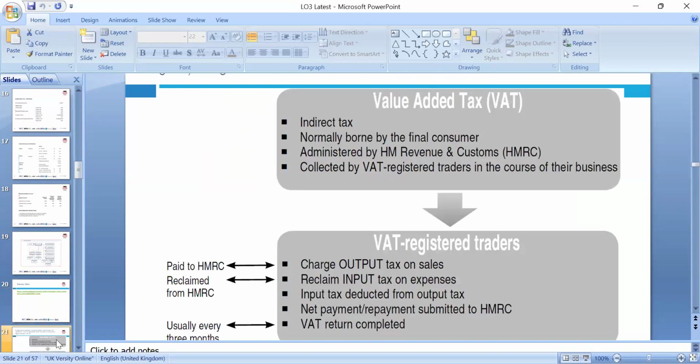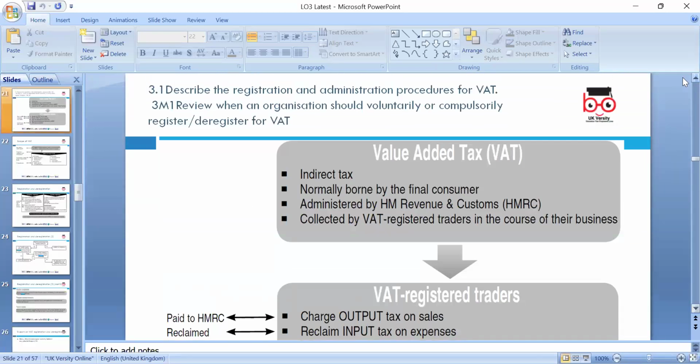Okay, so first, of course, we know VAT, value added tax, is 20%. We will describe the registration and administration procedure of VAT, and discuss when an organization is voluntarily or compulsorily registered or deregistered. So 85,000 is the compulsory limit. Whenever you hit the limit, it's compulsory to register with HMRC. You can deregister yourself at 83, and if you want to register voluntarily, then of course you can whenever you want to.